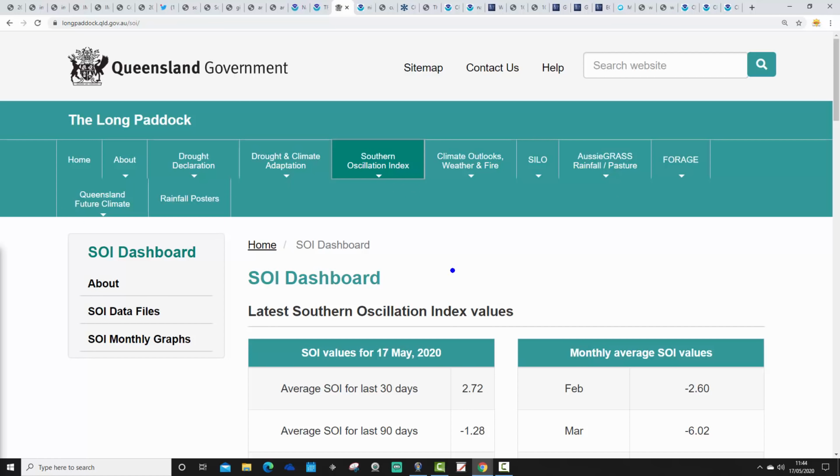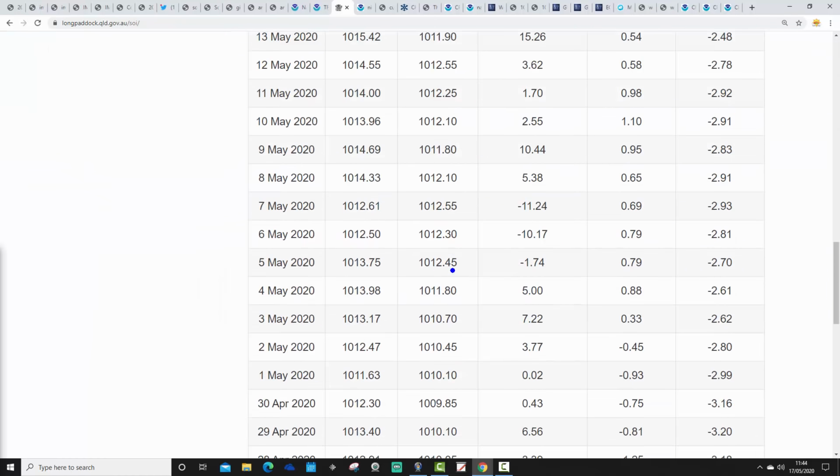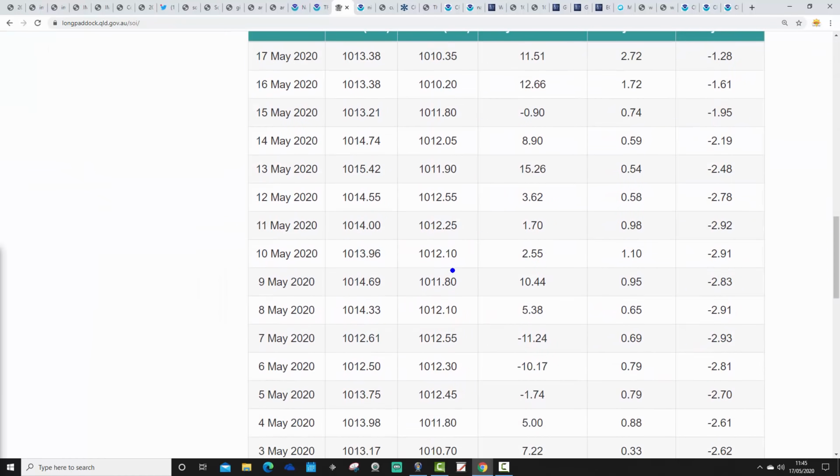And to get these events going, be they either El Nino or La Nina, you really need the ocean and the atmosphere to couple up together. So we can see that over the past few days we have had quite a bit of positivity of the SOI, and that's probably the reason that sea surface temperature anomalies are cooling quite quickly in the central part of the equatorial Pacific Ocean. We could be shifting towards a La Nina phase.